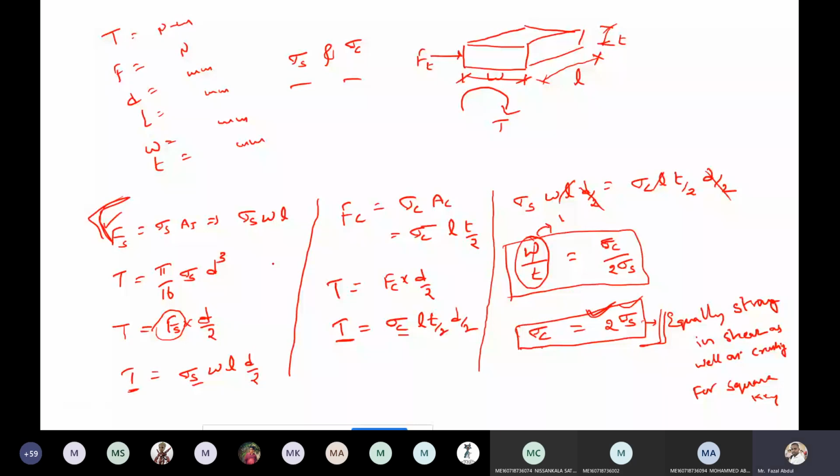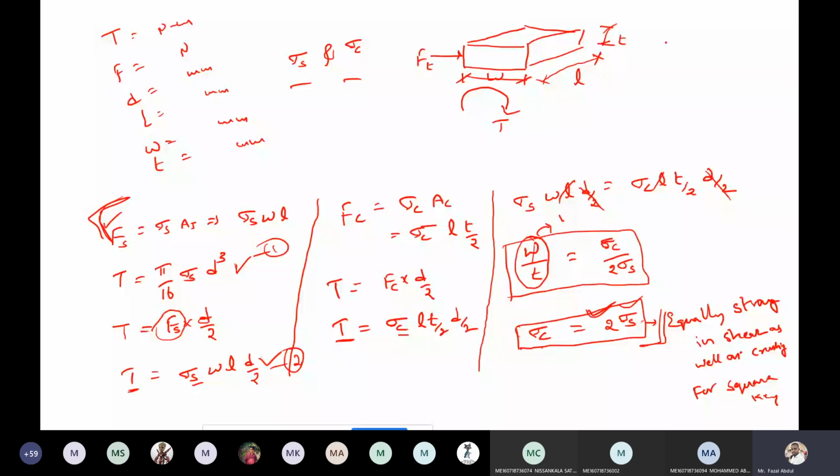Now see here, one relation we have written for the torque transmitted by the shaft, and another relation we have for the torque transmitted by the key. Suppose this is the first equation and this is the second equation.